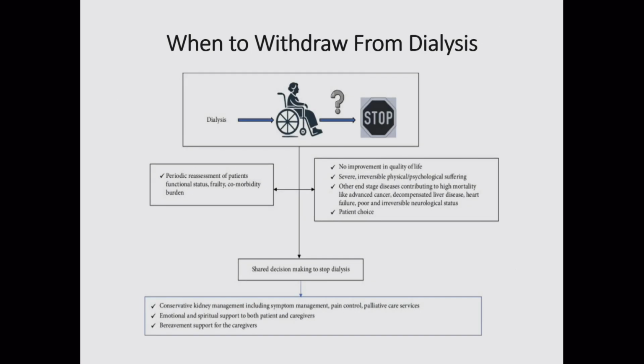Lastly, when do we have to consider withdrawing these patients from dialysis? It's not like till the last stage we have to go on. We have to do a periodic assessment of these patients, their functional status, frailty, and other comorbidities.